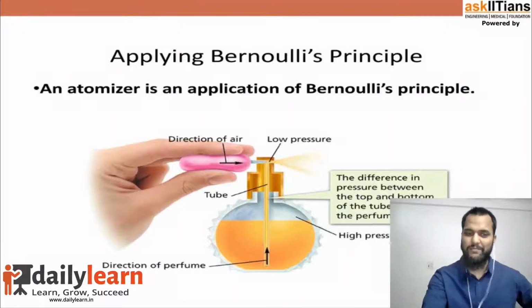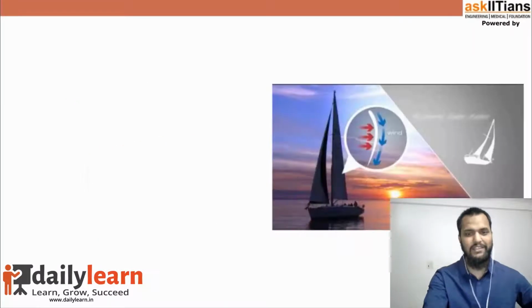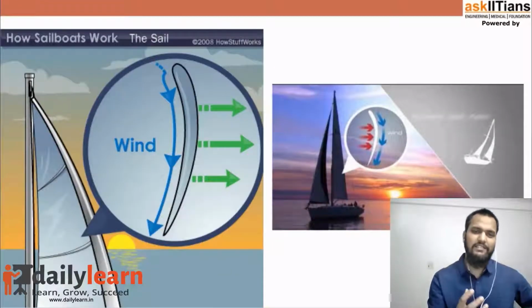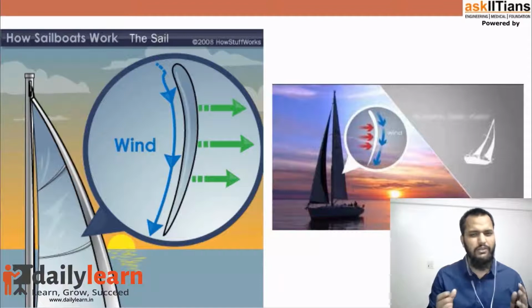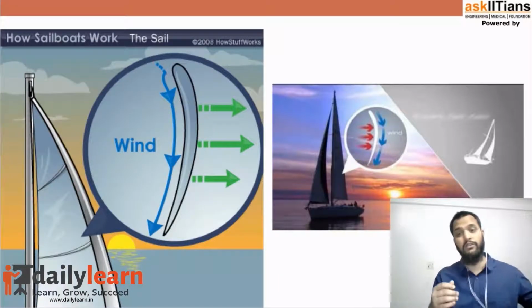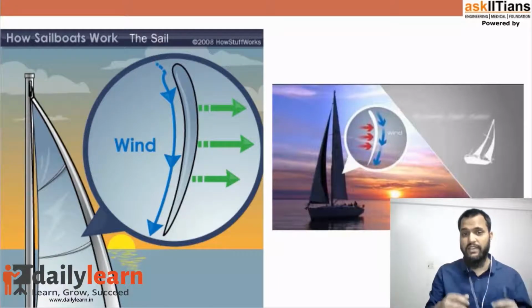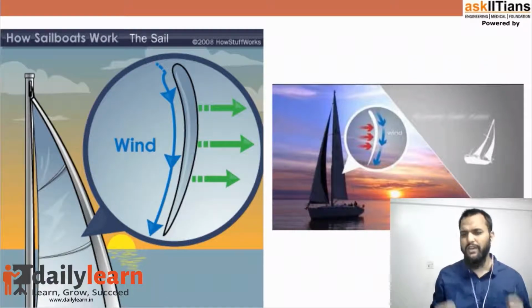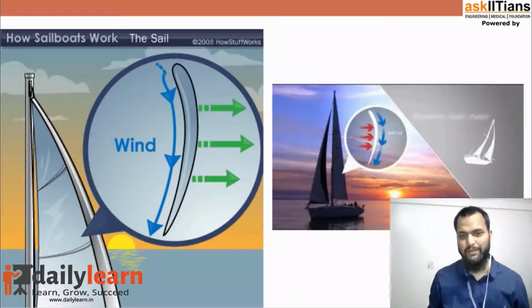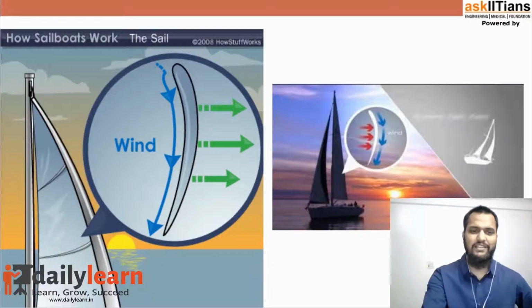You know, on the same principle, Bernoulli's theorem only, we explain the sailing of a ship in an ocean. This can also be explained by Bernoulli's theorem. Did you ever think, in the olden days we didn't have any steering on the boat, but we were able to control the direction of the ship. How come? Explained by Bernoulli's theorem.